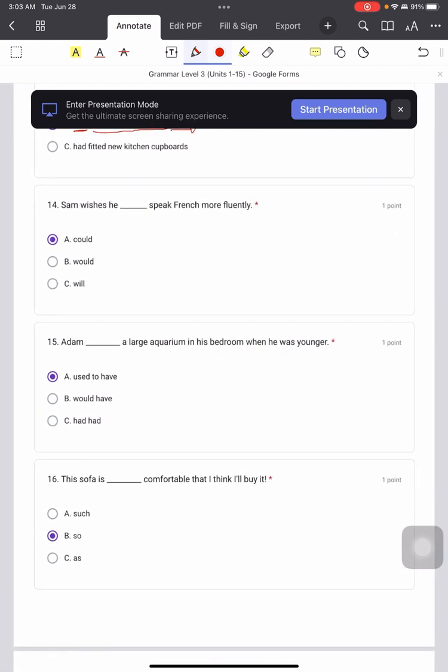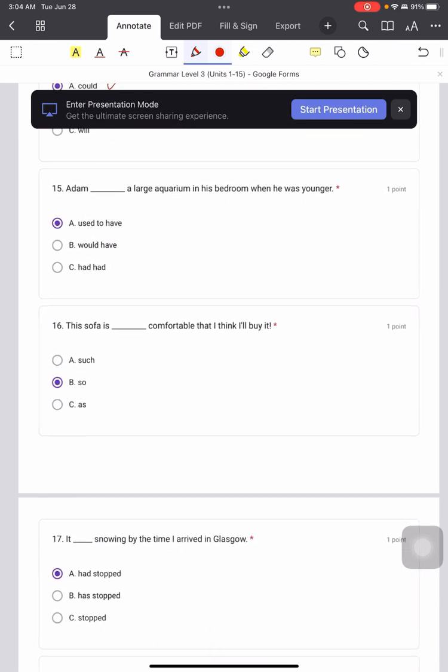Now look at 14. Sam wishes he could speak French more fluently. So this is a topic of wishes. Sam wishes something for himself. Alright. So 就是他希望他自己. In this case, you gotta use could. You cannot use would or will. That's wrong. 他希望他自己. So we use could.